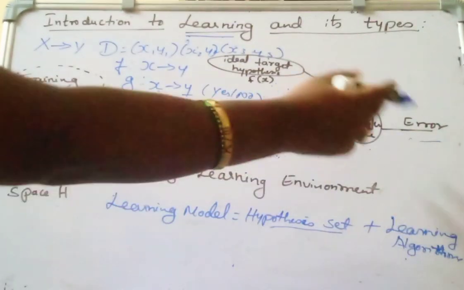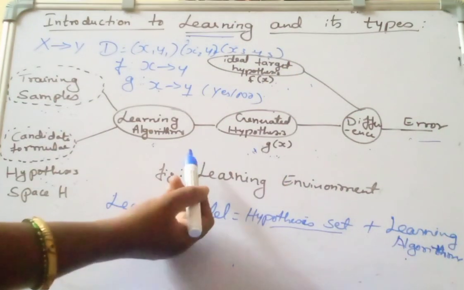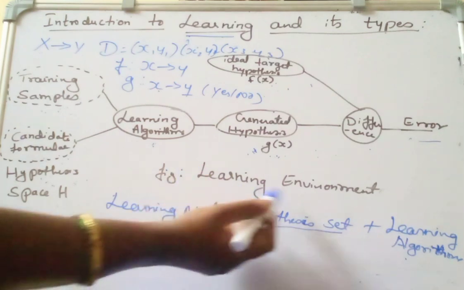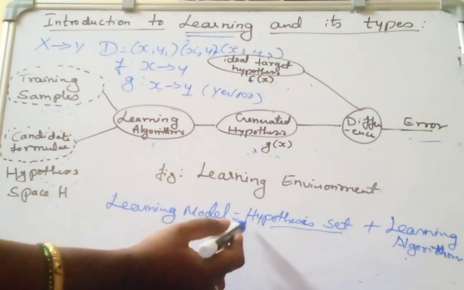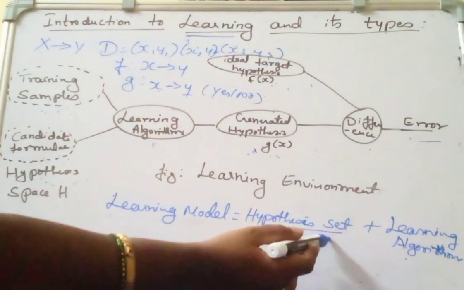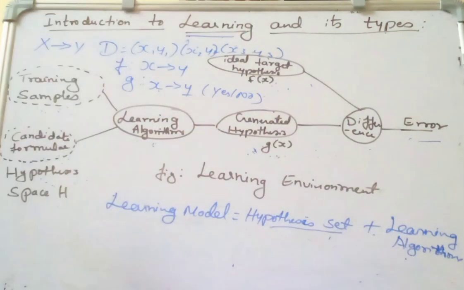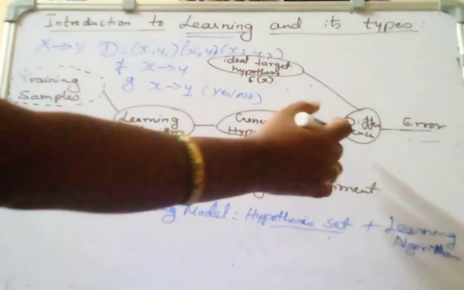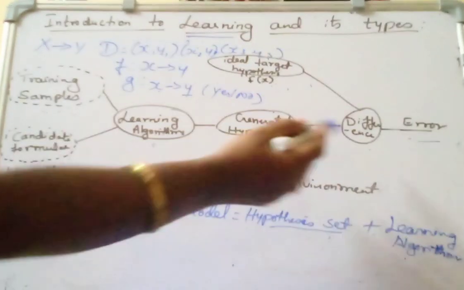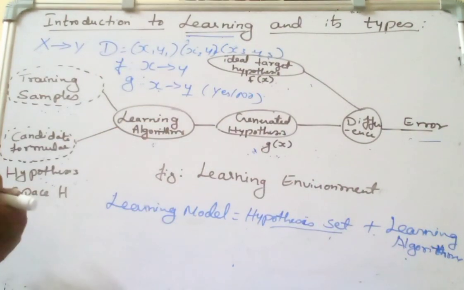Through this error only the model can learn. So this is our learning environment. The learning model is equal to the hypothesis set plus the learning algorithms. It may predict correctly or it may make some errors while doing the predictions.